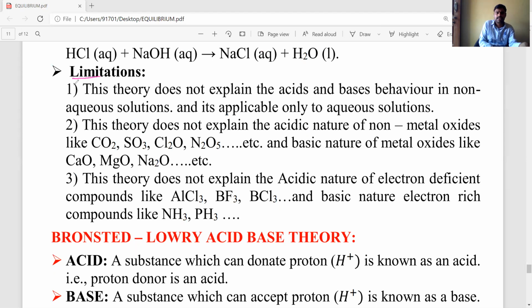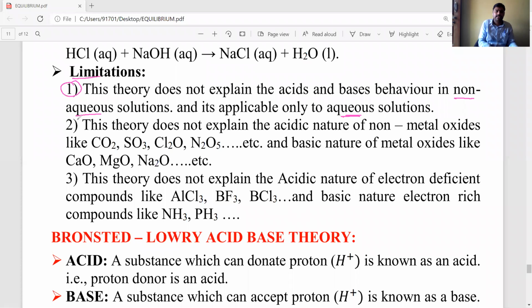The first one is that this theory does not explain the behavior of acids and bases in non-aqueous solutions. This theory explains the acidic or basic nature only in aqueous solutions; for non-aqueous solutions, it cannot explain.